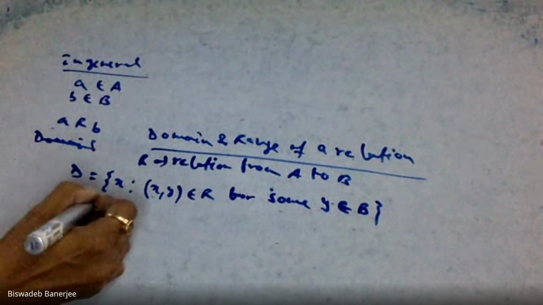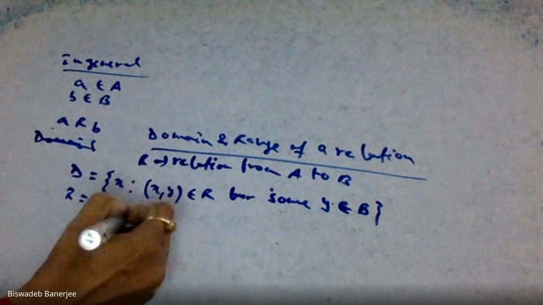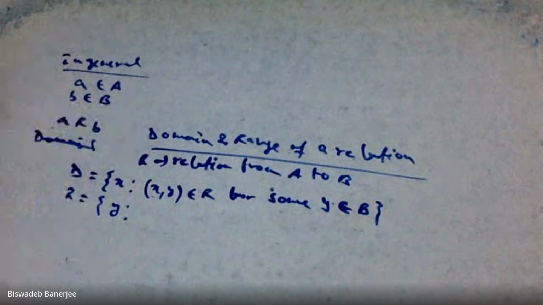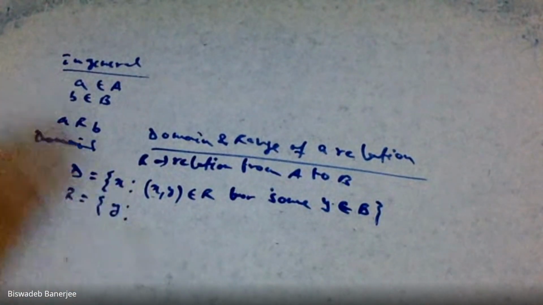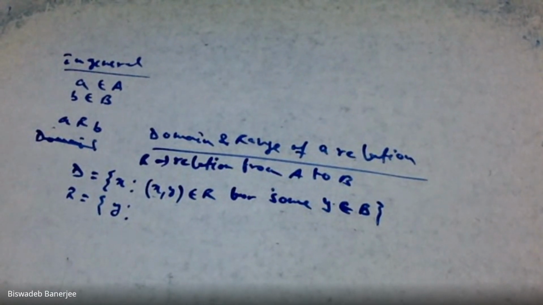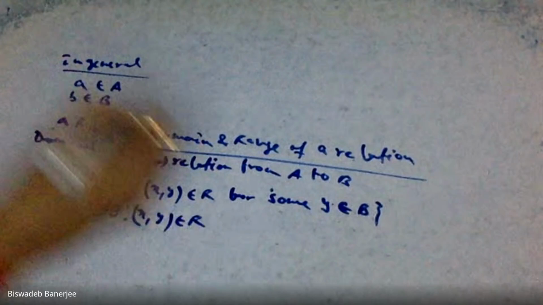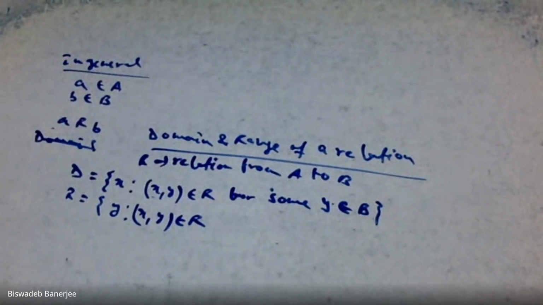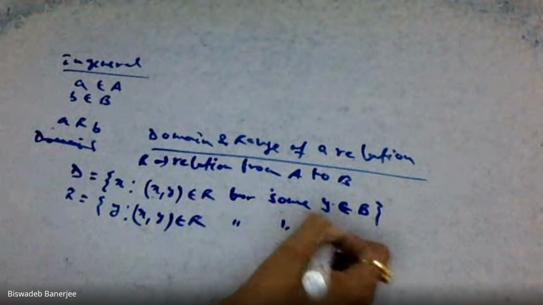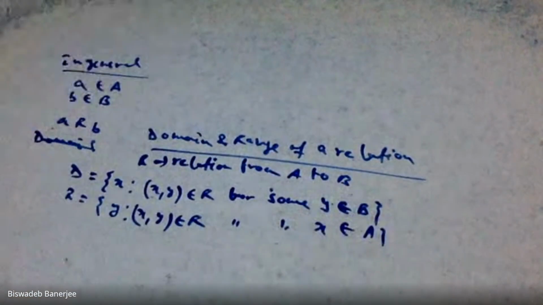Similarly, what is range? Range is equal to the collection of all y. Note this fact, it is y. Domain means x, but range means y. Range is the collection of all y such that x and y are in a relation, that means (x, y) belongs to R, for some x belonging to A.